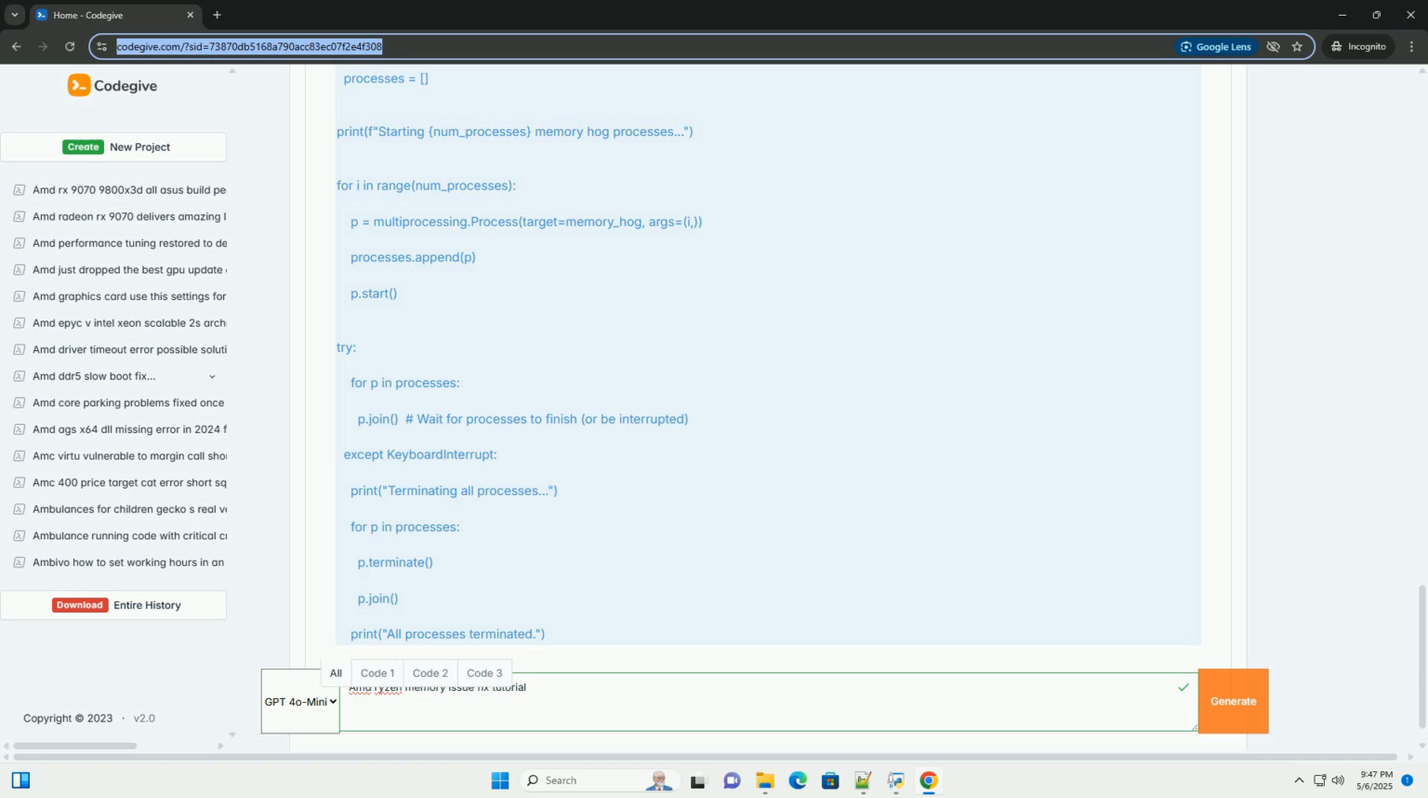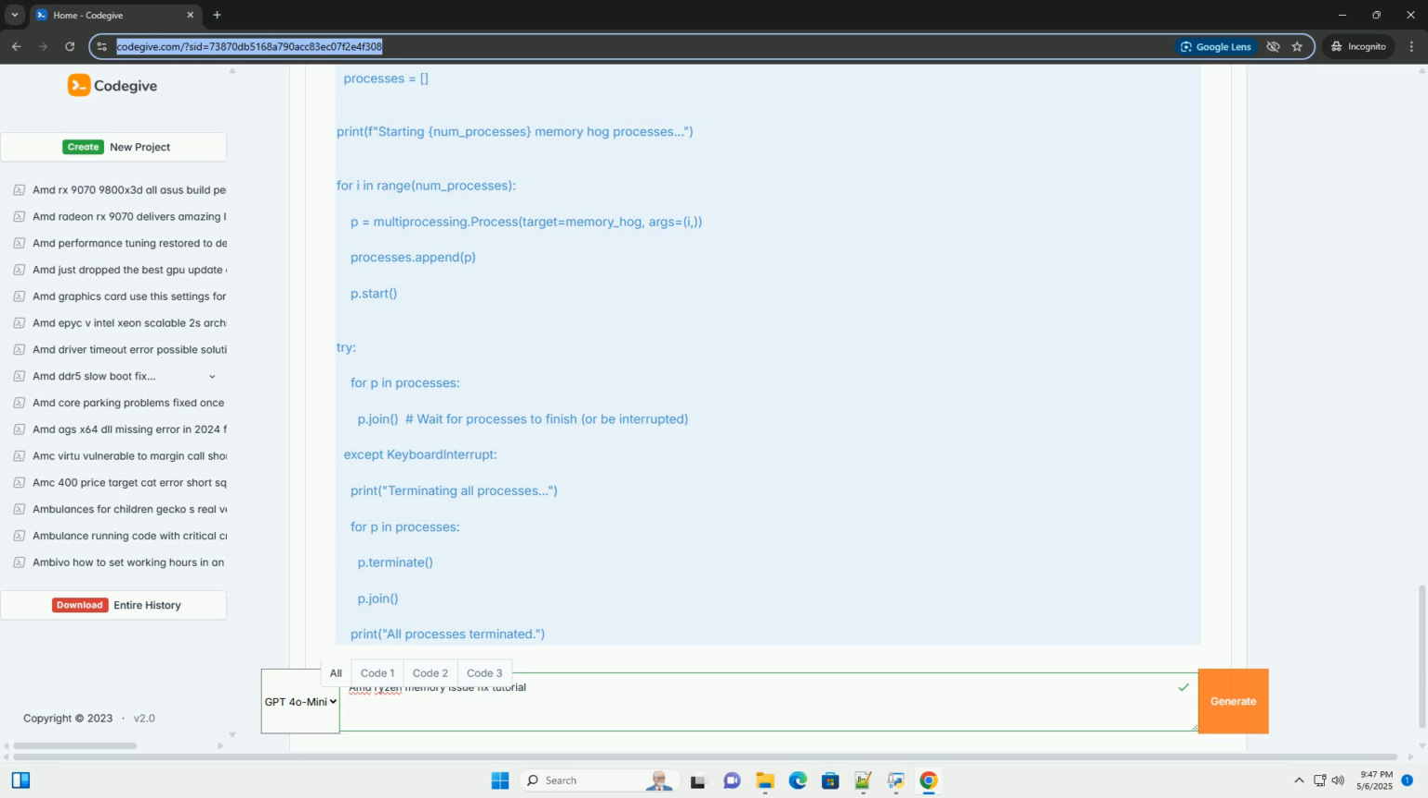Five, software tools for monitoring and testing. CPU-Z displays detailed information about your CPU, motherboard, and RAM, including current speeds, timings, and voltages. Download from https://www.cpuid.com/softwares/cpu-z.html.